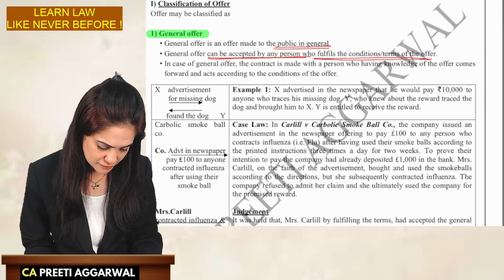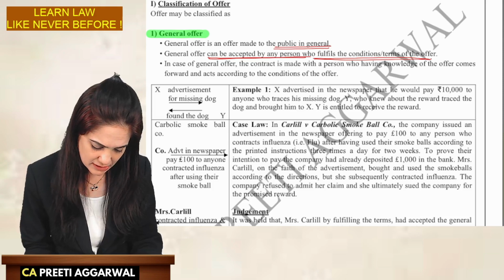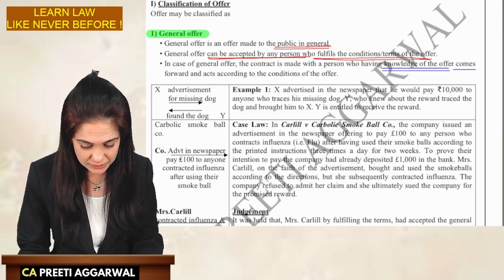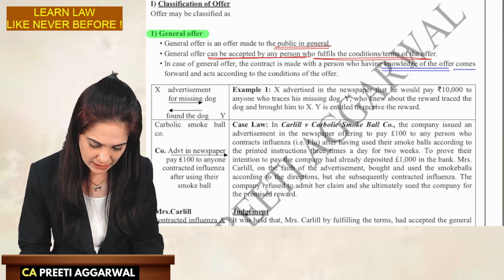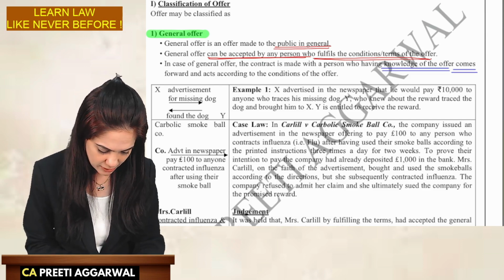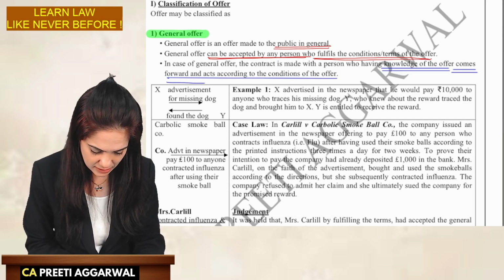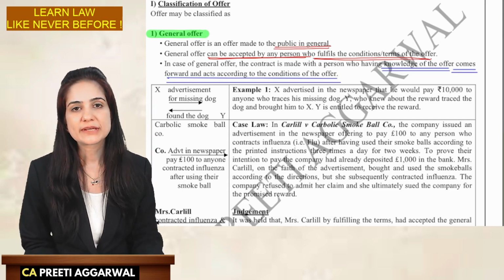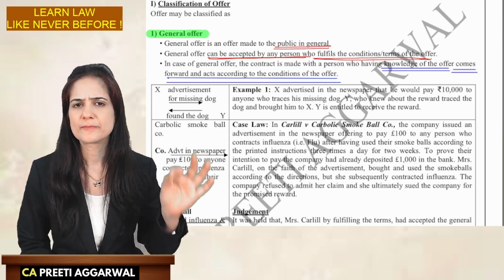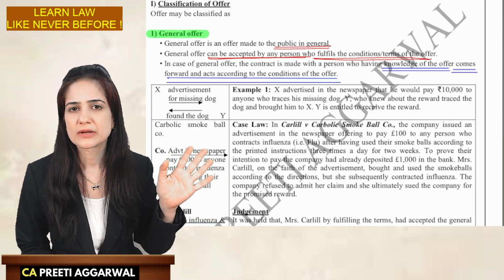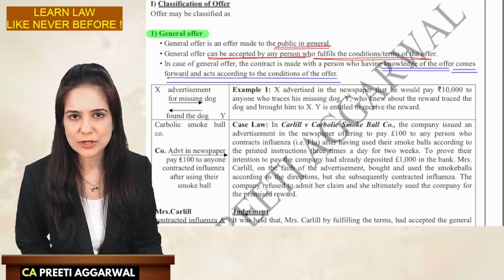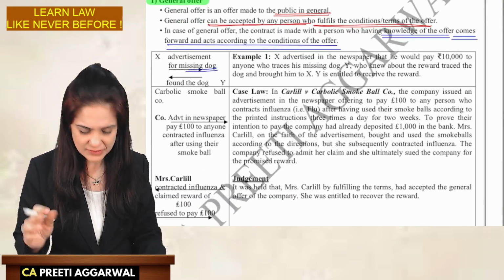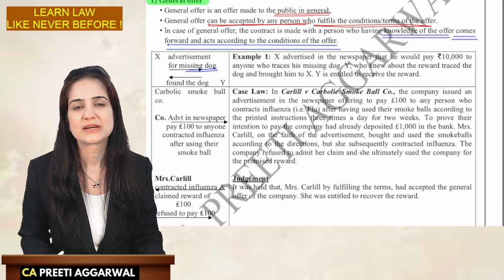In case of general offer, contract is made with a person who, having knowledge of the offer, comes forward and acts according to the terms and conditions of the offer. So offer is made to the public in general. Anyone can accept it who has knowledge of the offer. So his dog is missing. We just discussed that. Instead of dog, I discussed daughter is missing.